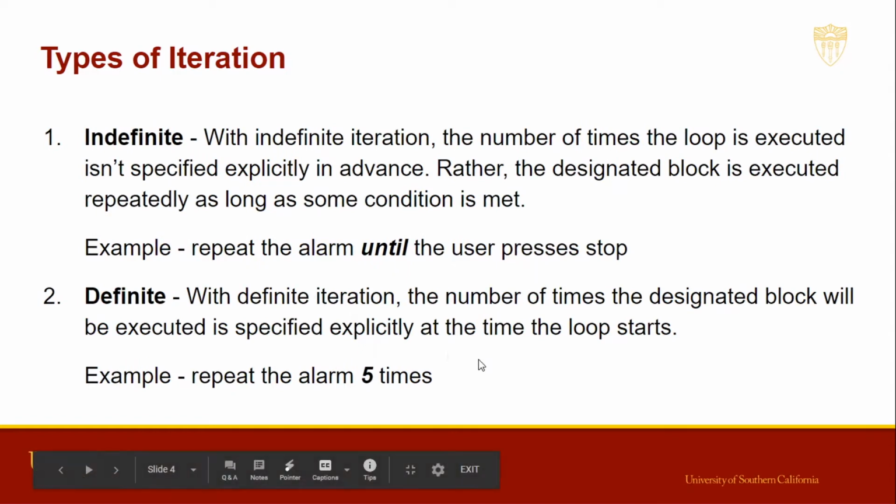In definite iteration, the number of times the designated block of code will be executed is known beforehand, that is, it is known that this loop will run this many number of times. That is, you specify the number of times the alarm will run. So this is like automatic, you have put a default of 5 times the alarm will go on.